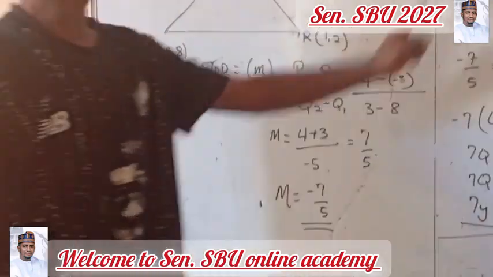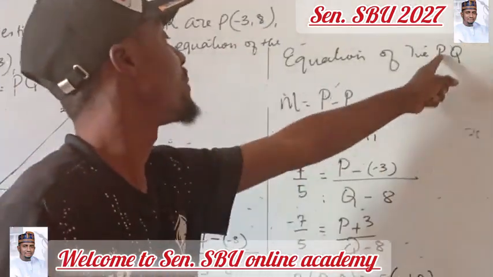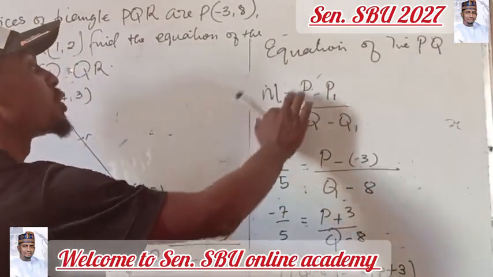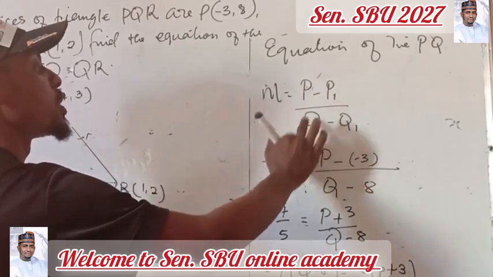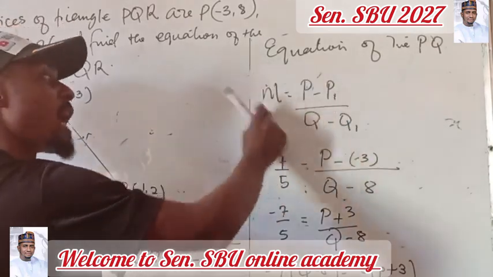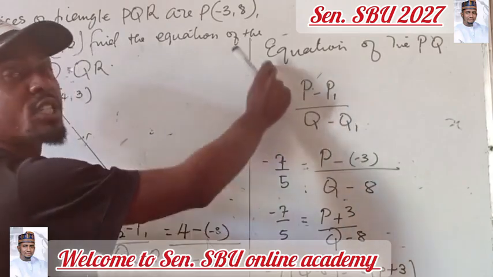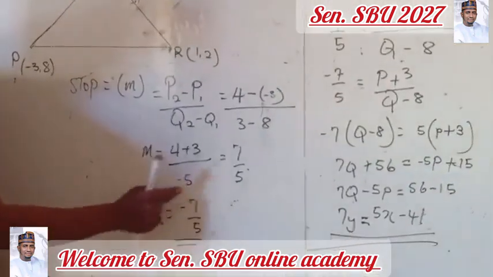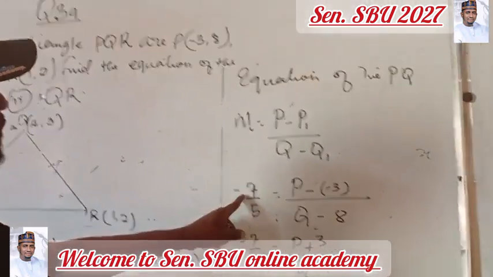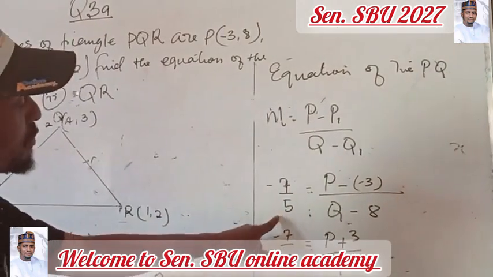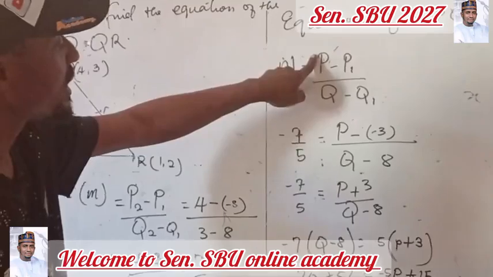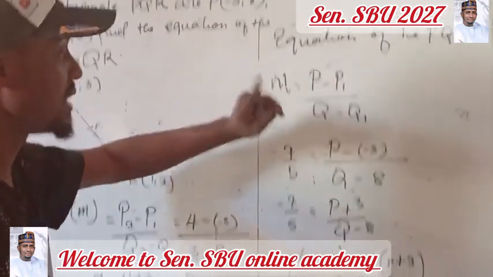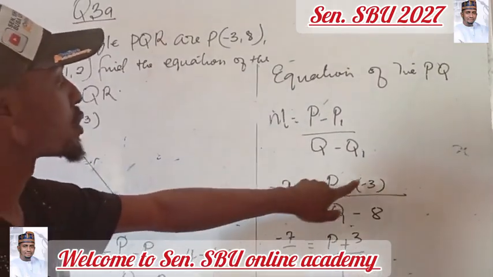This is the slope. Therefore, for the equation of line PQ, this is the formula: M = (P - P1) over (Q - Q1). We have obtained the value of M to be minus 7 over 5, which equals P, not attached to 1 or 2, let it continue to be P, minus P1.